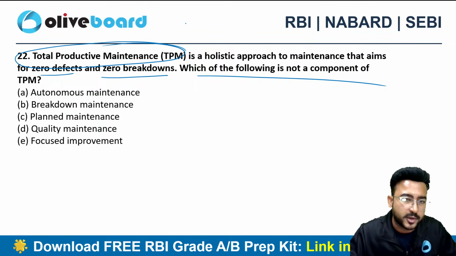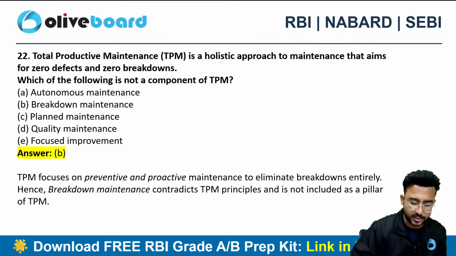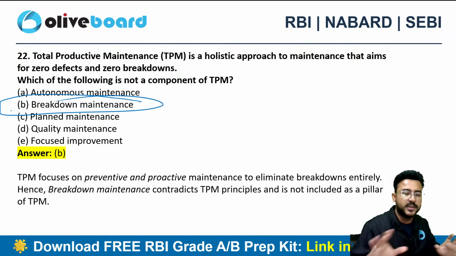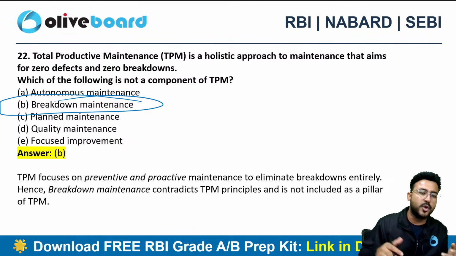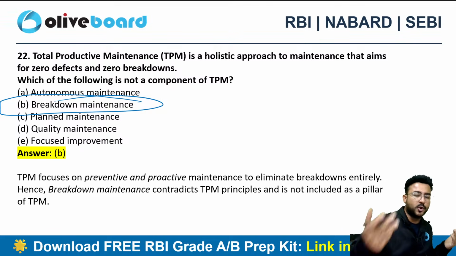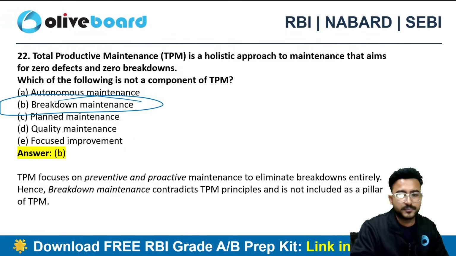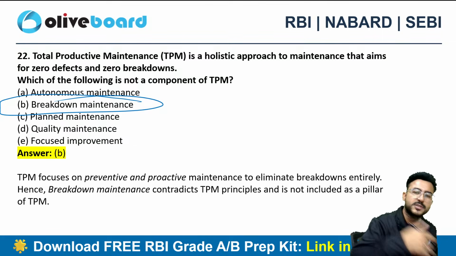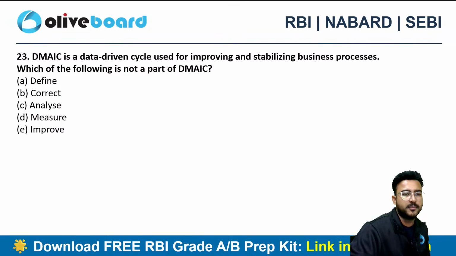So for those who already know the concept of TPM, we don't consider the breakdowns in this particular element, right? In this particular concept, we never consider the breakdowns. We don't want that machinery to break down at the very first place. So that's more about planned maintenance, quality maintenance, and autonomous maintenance rather than breakdown maintenance. We never focus on waiting for the breakdown to happen and then maintaining. We completely focus on eliminating the breakdowns here. So option B is not a component of the TPM.